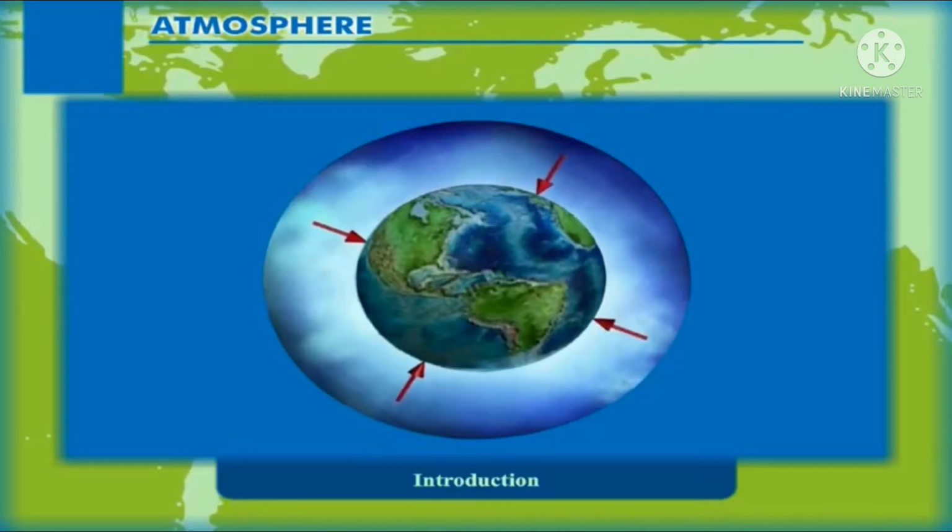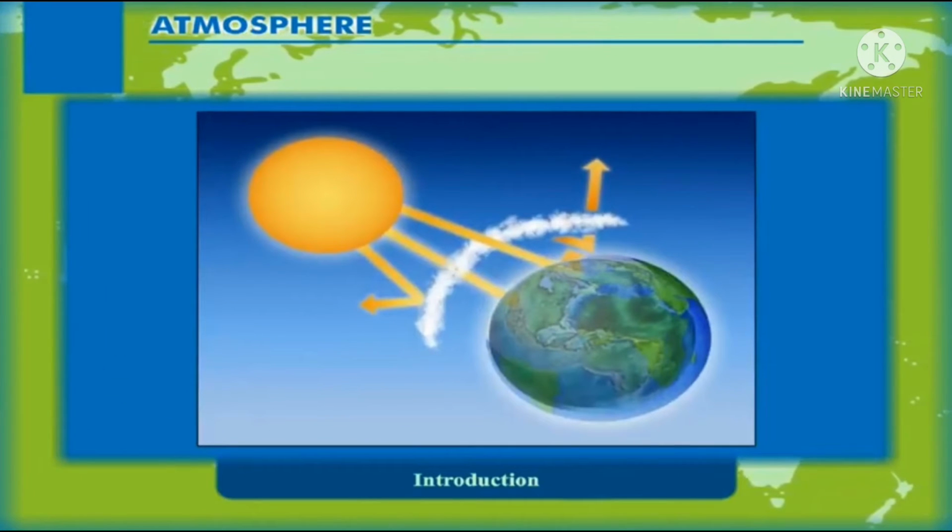Dear students, our earth is surrounded by a huge blanket of air that is called atmosphere. All living beings on this earth depend on the atmosphere for their survival. It provides us the air we breathe. It also protects us from the harmful effect of the sun rays. Without this blanket of protection, we would be baked alive by the heat of the sun during day and get frozen during night. So, it is this mass of air that has made the temperature on the earth moderate.